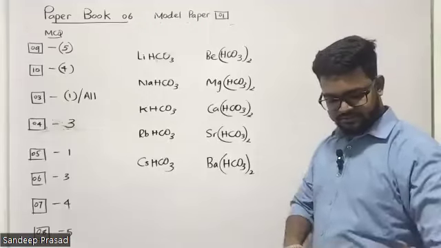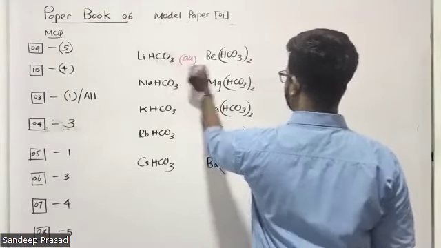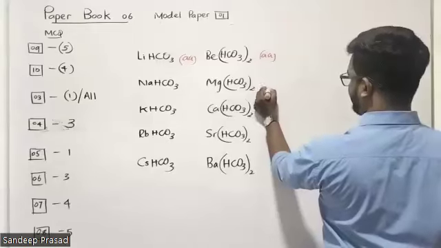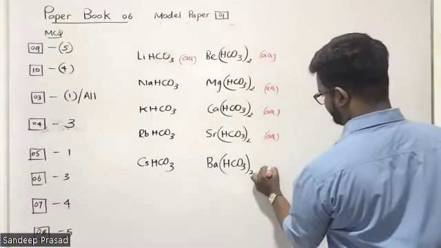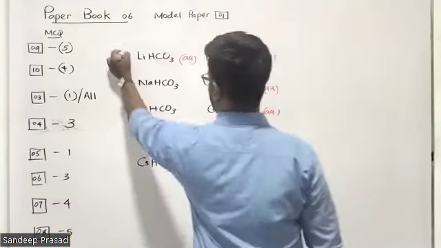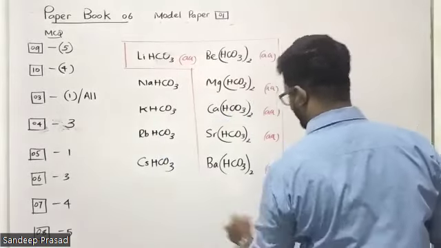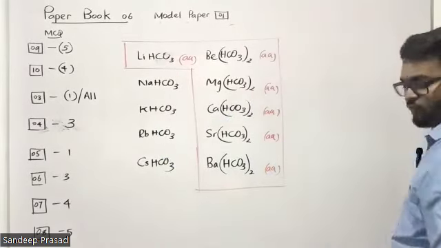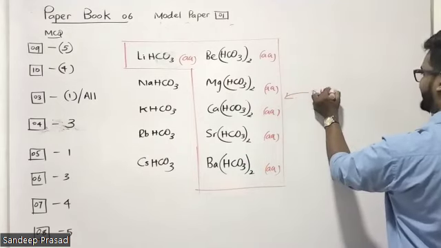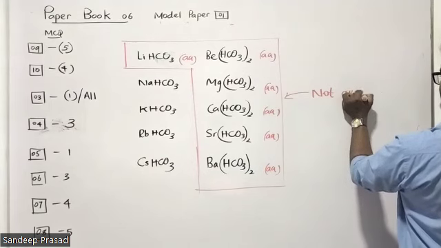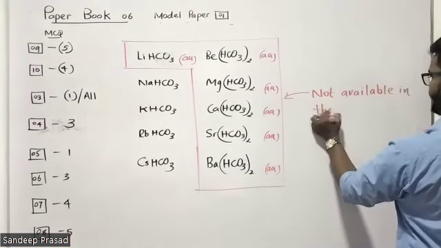That means we can tell that lithium bicarbonate is aqueous, all of them are aqueous here. So students, these bicarbonate compounds are not available in the solid form, only in the aqueous form. Remember, these are not available in the solid form.